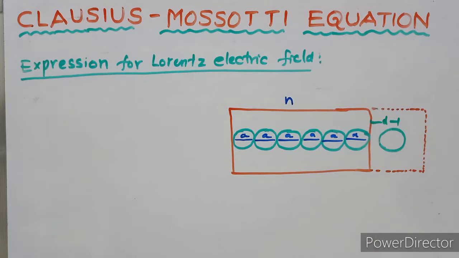Now we have to apply the electric field.